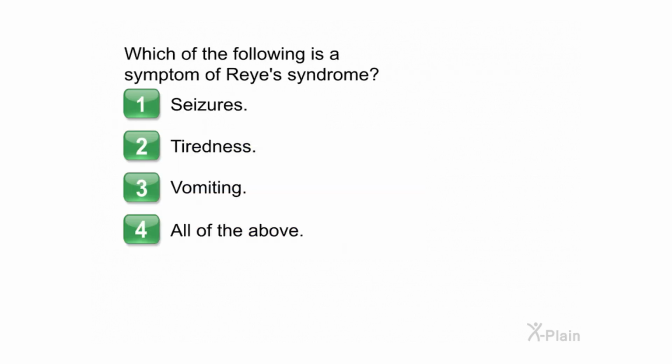Which of the following is a symptom of Reye syndrome? Choose one of the following options. 1. Seizures. 2. Tiredness. 3. Vomiting. 4. All of the above. Correct.